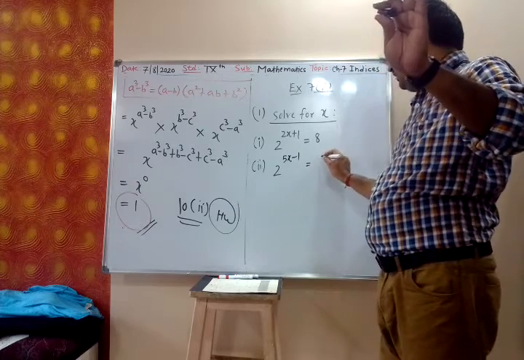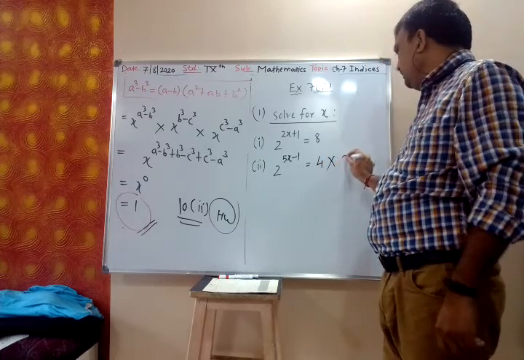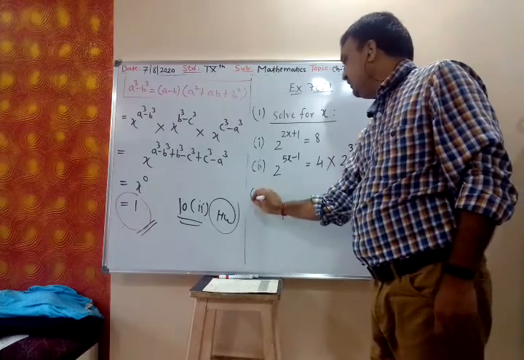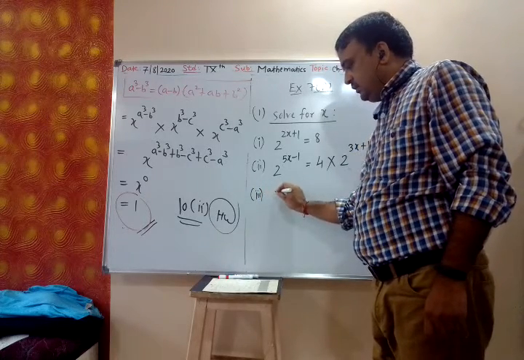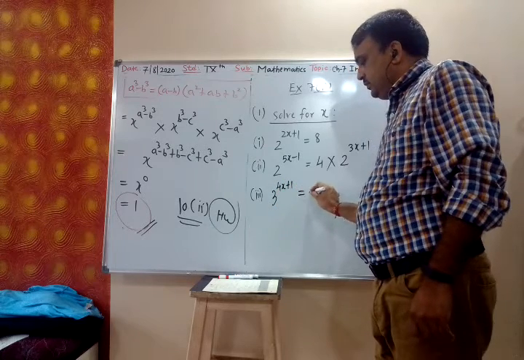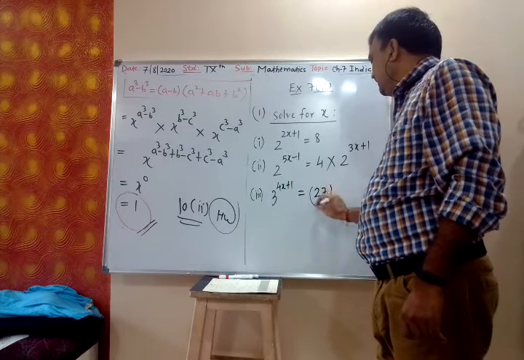Into, wait, let me write first, 2 raised to 3x plus 1. Third one, 3 raised to 4x plus 1 is equal to 27 raised to x plus 1.